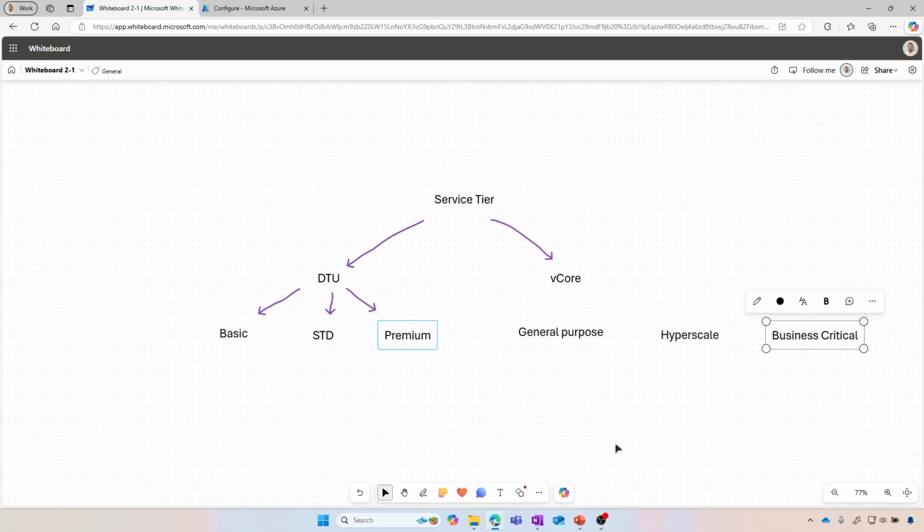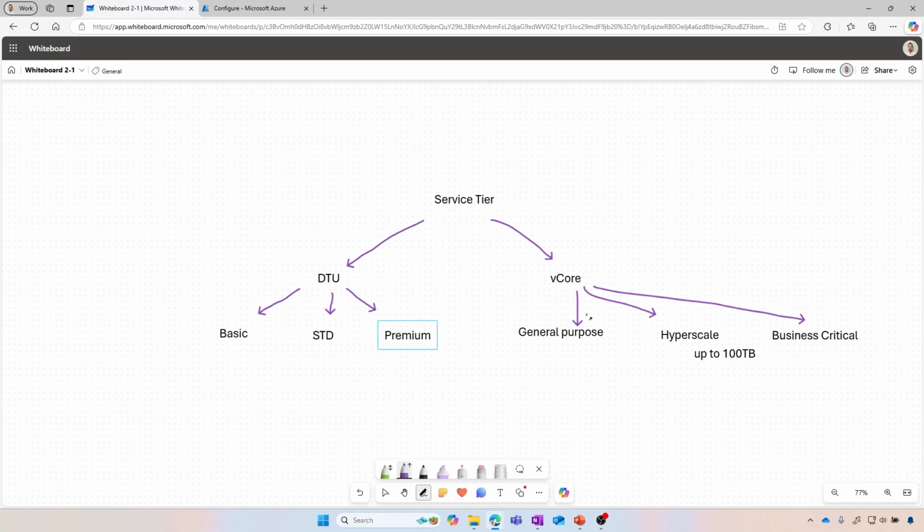Remember that the hyperscale can go up to 100 terabyte. Right, so very interesting. Right, so let's recap those different options that we have out there. So 3 options for the vCore and 3 options for the DTUs.